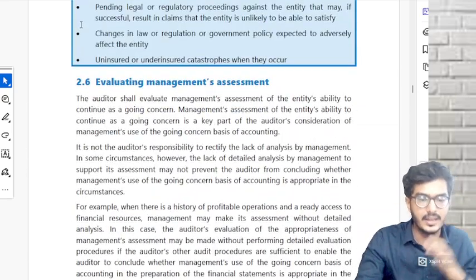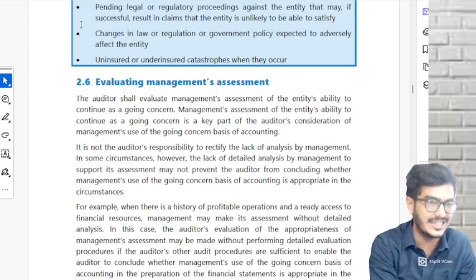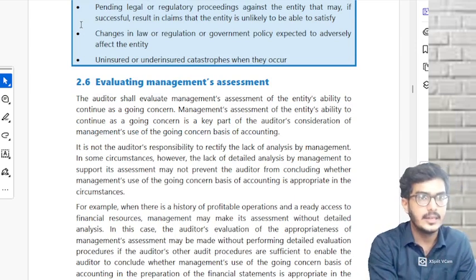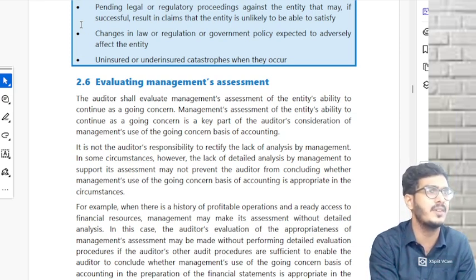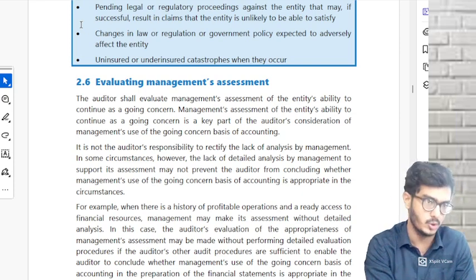Coming here. I have told you the primary responsibility, the preliminary assessment has to be done by management. If there is some lack of analysis, if they have not done the assessment properly, for example, instead of 12 months they have done only 10 months, I already told you we are going to tell the management to extend it. But there is an exception to that also.